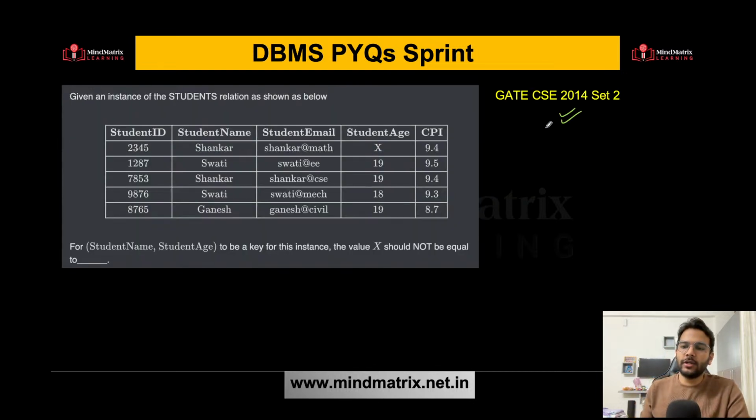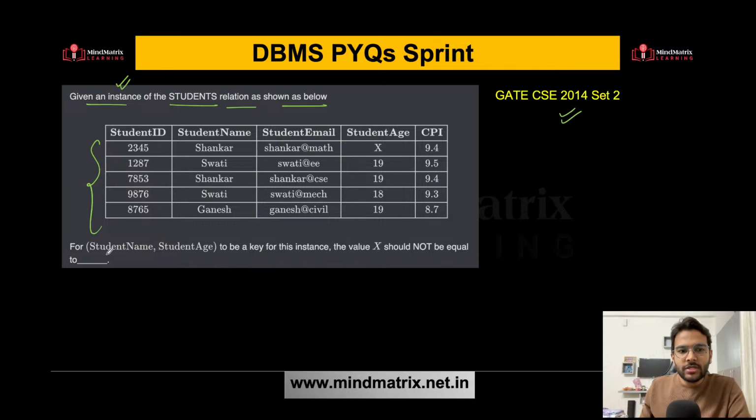GATE CSE 2014 set 2. I have arranged the questions based on the concepts. Let's read the question here. Given an instance of the student's relation as shown below. So this is a student relation given to you and an instance is given to you. What do you mean by instance? Snapshot of the system, you can say. Snapshot of the table. What are the records currently present in that table? That is nothing but the instance, the snapshot.